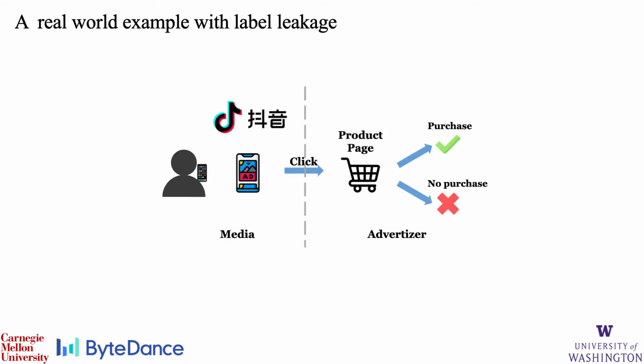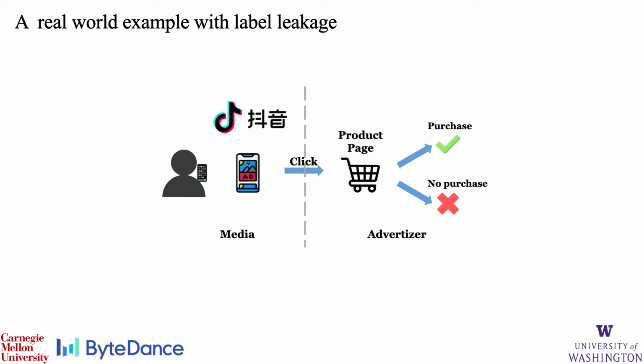To motivate our problem setup, we first discuss a real-world setting for split learning. Here, we have two parties where the first party is an online media platform and the second party is an e-commerce company that displays advertisements on the media platform. A user on the platform will periodically be shown advertisements from the e-commerce company. If the user clicks on the ad, he or she will then be directed to the product page of the e-commerce website, over which he or she can then decide whether to make a purchase.